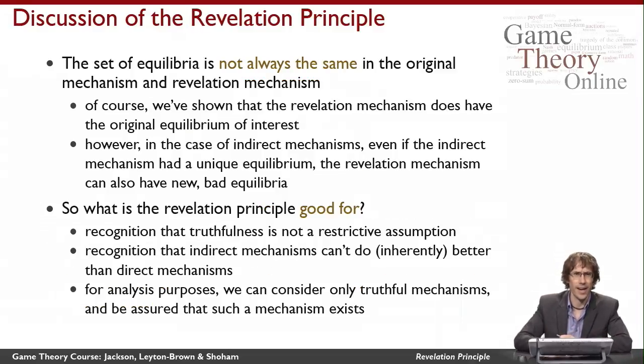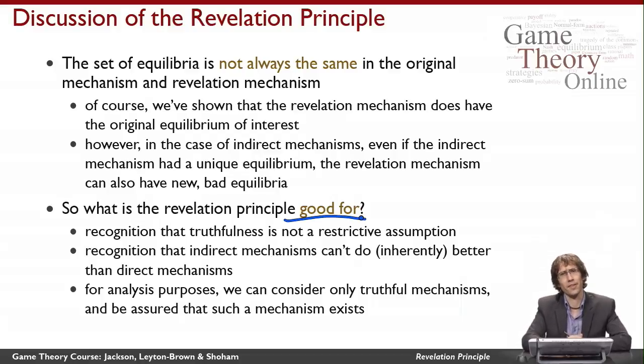There's one technical concern to mention here, which is that the set of equilibria is not always the same in the original mechanism and the revelation mechanism. The revelation mechanism, of course, has the original equilibrium we're interested in. That's just what I've shown you. But it could actually introduce new equilibria, which we don't like. It's a bit of a technicality, but it's worth telling you. But let me give you the high-level point here, which is that the revelation principle really is important for mechanism design. So why? What is it good for?